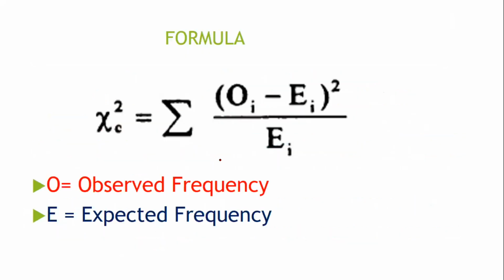And what is the formula to calculate it? We have to take the summation of observed value minus expected value. We have to take the square, and that is divided by the expected value, and we take the summation of all these values, that gives us the chi-square value.